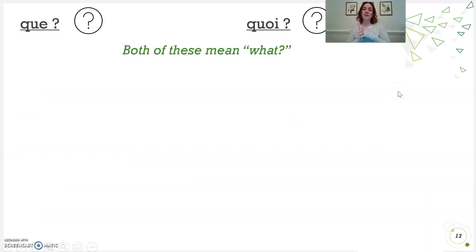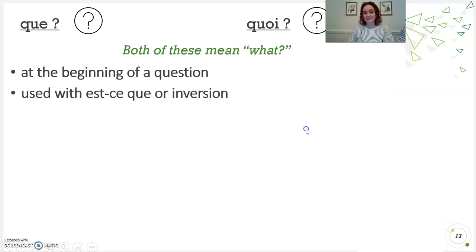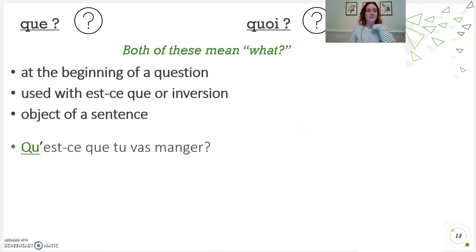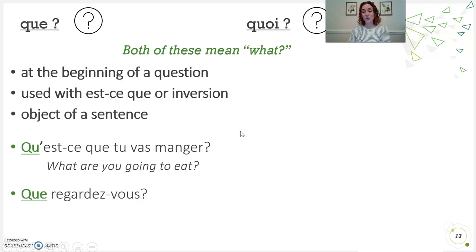Que and quoi, I mentioned before, they both mean what. Que is used at the beginning, and you follow it with est-ce or inversion. It can also be the object of a sentence. Let's look. Qu'est-ce que tu vas manger? What are you going to eat? Que regardez-vous? Here's que as the object because vous is the one that's looking. Que regardez-vous? What are you all looking at?